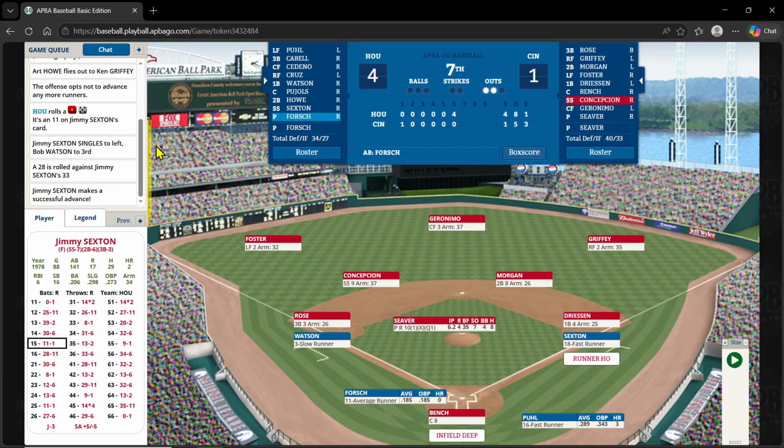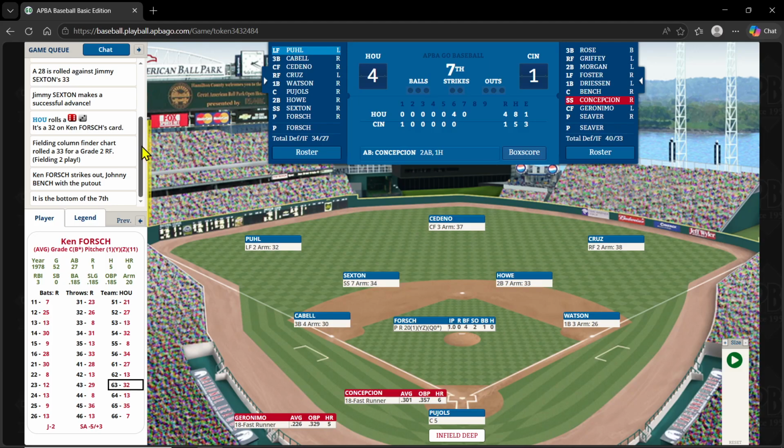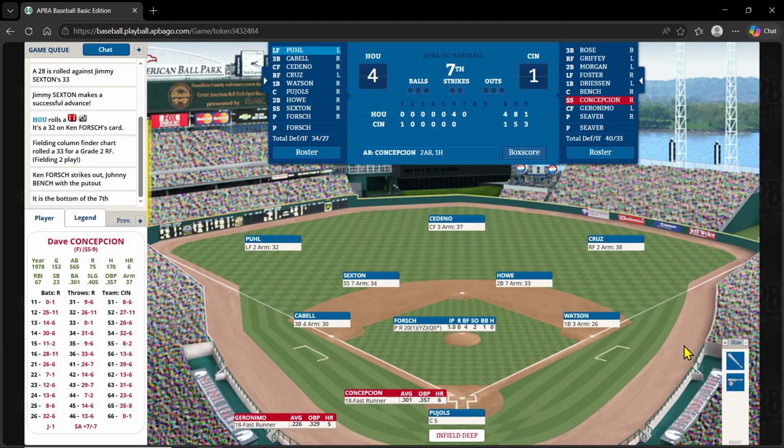And on a 15-11, that's a base hit. That's a base hit. And Watson to third, and a 28 is rolled against Sexton's 33. Sexton makes a successful advance. Does he take second on that play? I don't know what that meant, but okay. Here is Forsch. Yeah, he took second on that play. Well, Watson didn't move, so that's weird. 63-32 and a strikeout. So he does get out of the inning. It's 4-1 bottom 7. But Sexton was able to stretch that to a double, but Watson stayed at third.